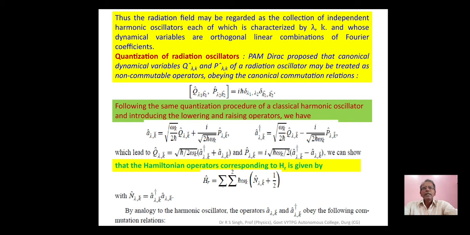Next, we introduce lowering and raising operators a cap lambda k and a dagger lambda k in terms of the operators Q cap lambda k and P cap lambda k. We get H R cap equal to summation over k, summation over lambda equal to 1 to 2, h omega k, n cap lambda k plus half, where n cap lambda k is equal to a dagger lambda k into a lambda k. This is the number operator.